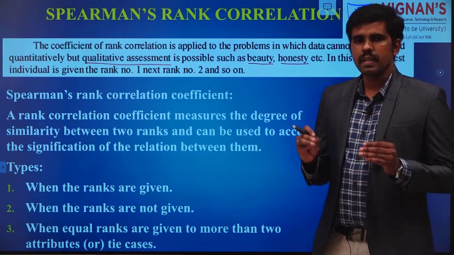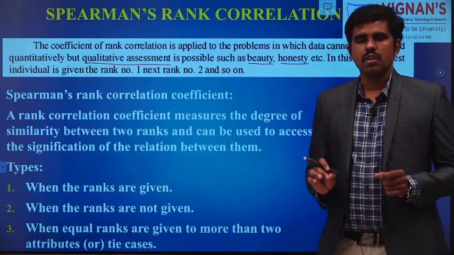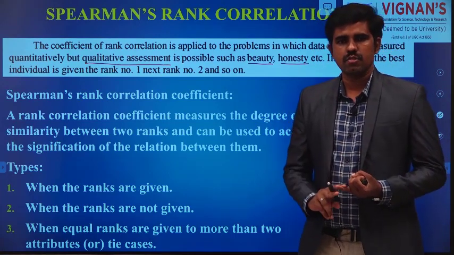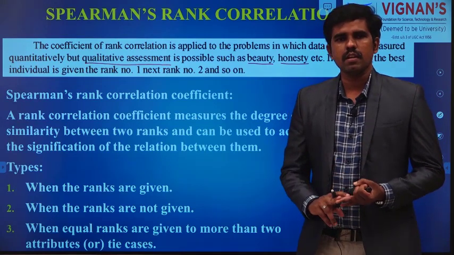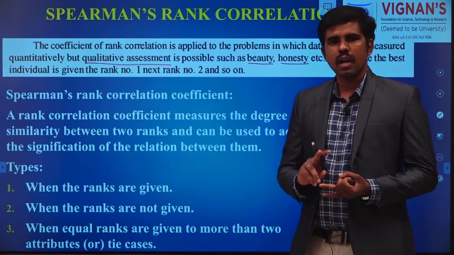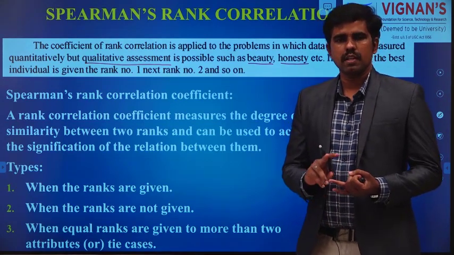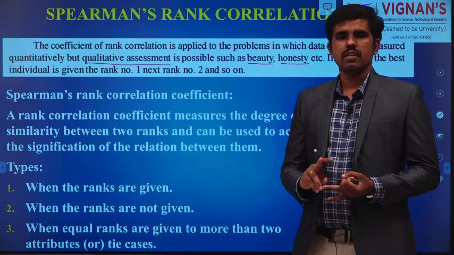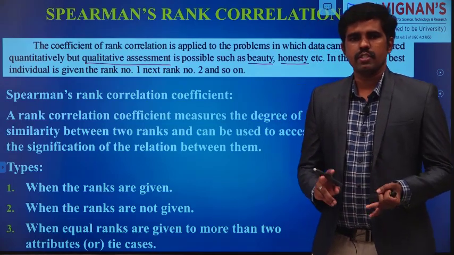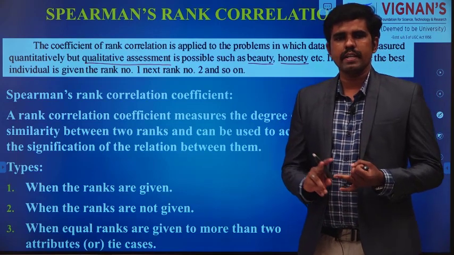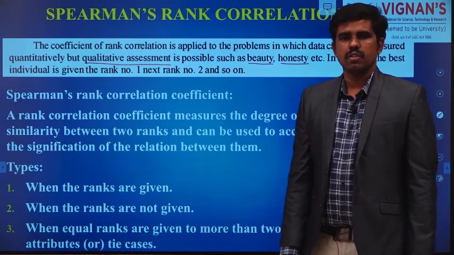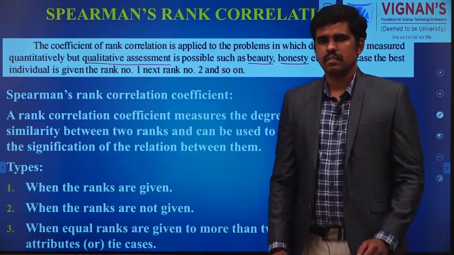In the first, both ranks and values are given. In the second, ranks are not given, only values are given, so you have to assign the rank based on the values you have. And third, what to do in the tie situation, when two or more items have the same rank, and how to find the rank correlation coefficient. These are the three types.